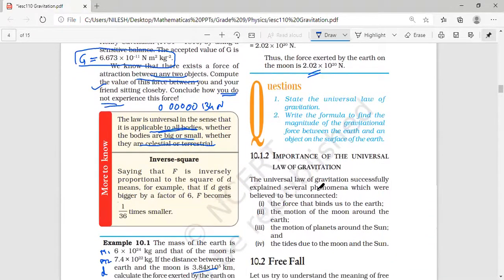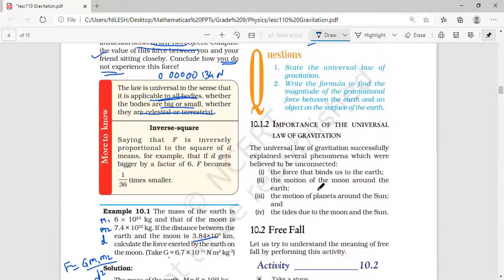Next question: state the universal law of gravitation. We have already stated it. Write the formula to find the force. We have already done that. Another very important question. Mark it with a star. Important question, it will come in the exams. What is the importance of the universal law of gravitation? Why is this universal law important? How did it help us?